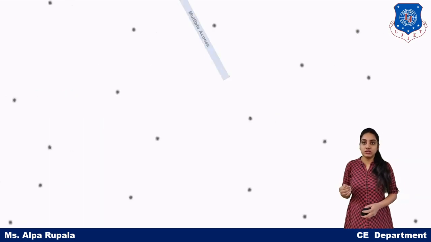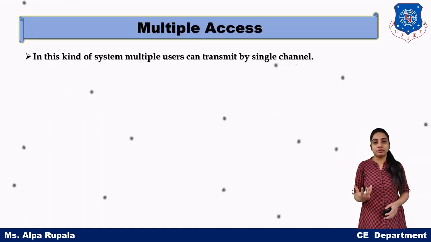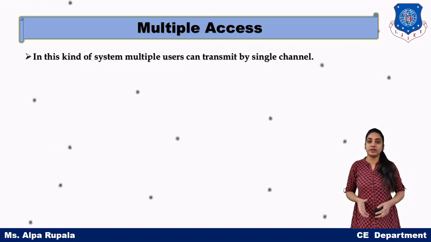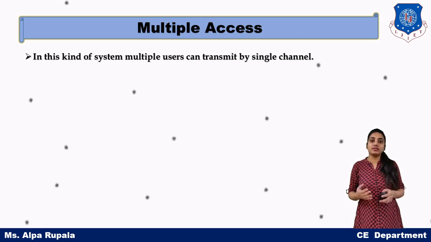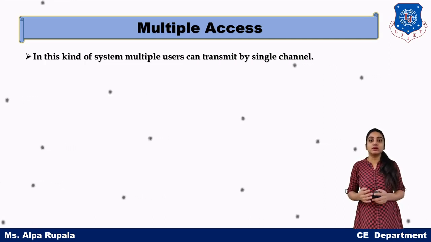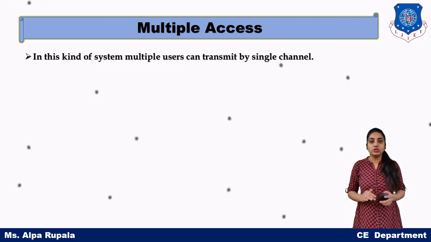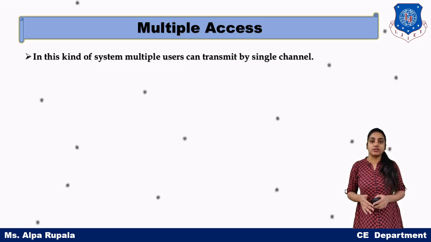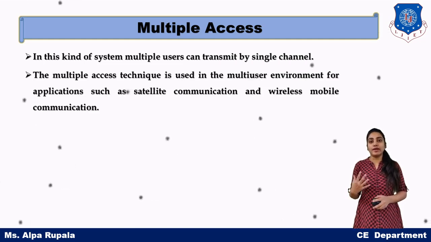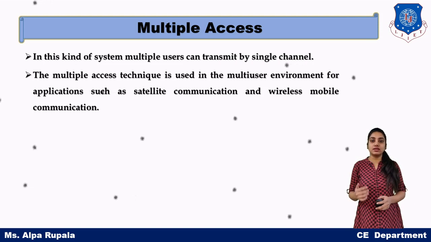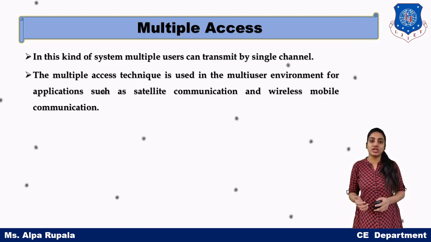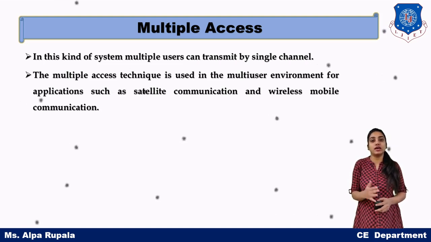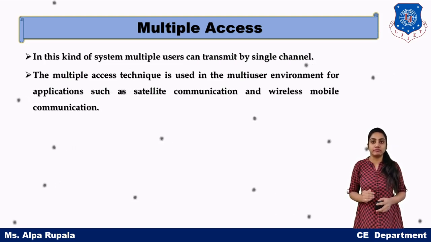So basically, continuing with our topic, that is multiple access. In the previous lecture we learned the difference between multiplexing and multiple access: multiple access is a mechanism, whereas multiplexing is a technique. To achieve multiple access, we use a multiplexing technique in it. So ultimately, many users can transmit data over a single channel. That is the main mechanism of multiple access, but without any interference between them.